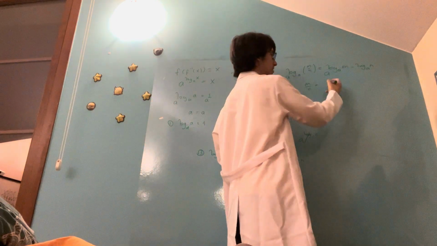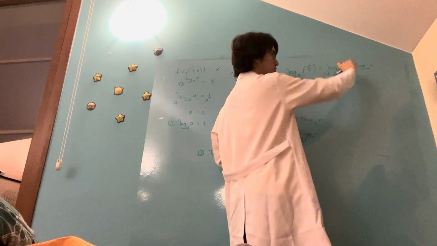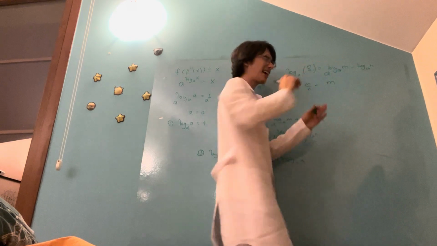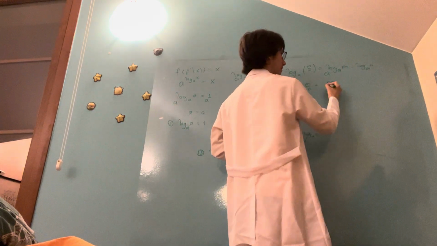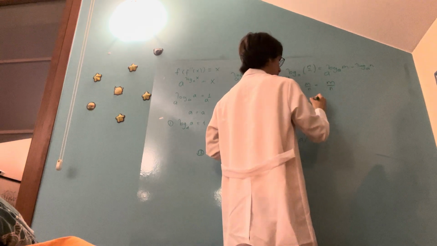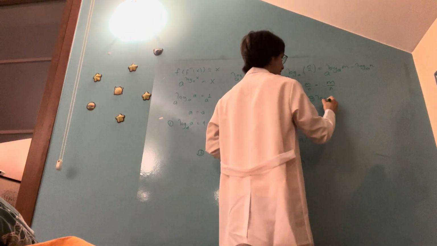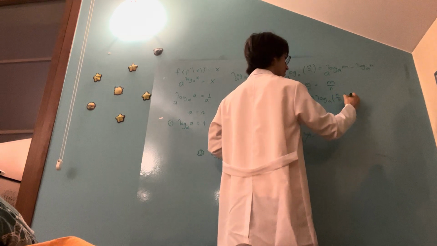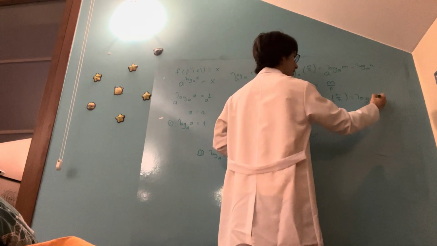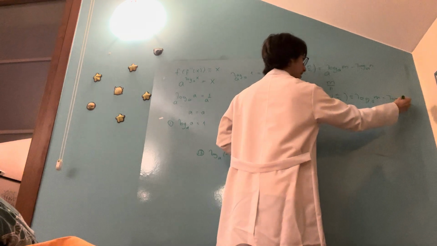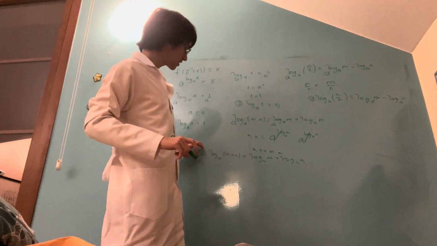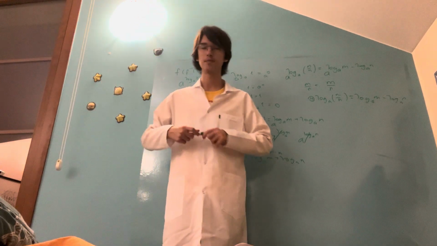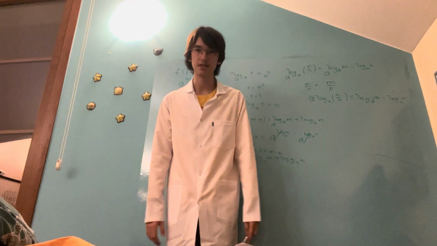Basically, the a's will cancel here, which will give m, and the minus will turn to a division, since a to the b minus c is equal to a to the b over a to the c. Therefore, it's m over n. And this is true, therefore our fourth true statement will be logarithm base a of m over n is equal to logarithm base a of m minus logarithm base a of n. And we will use, not this one maybe, but I will be extensively using the third property in this course.